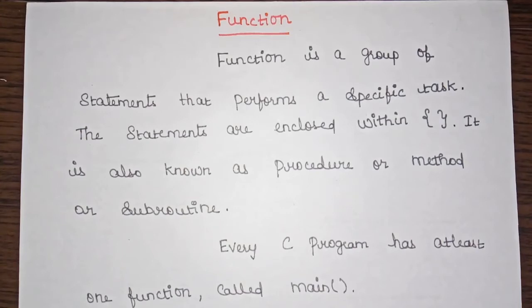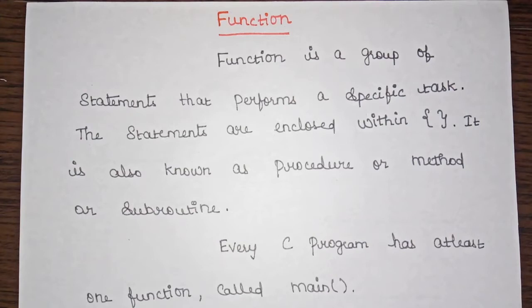So this session is all about a function in C. Here we are going to discuss what is meant by a function, what are the advantages of function, then what are all the types of function, then about function aspects. So how a function can be declared, how a function can be defined, and how a function call is used, along with some examples, okay.